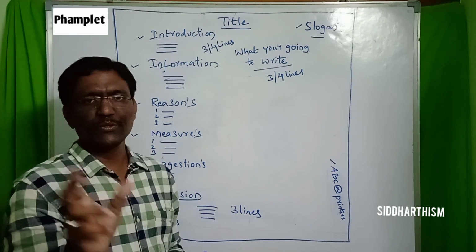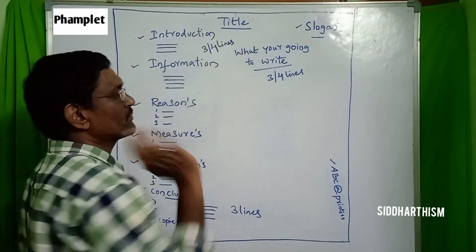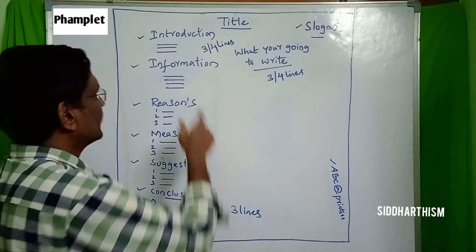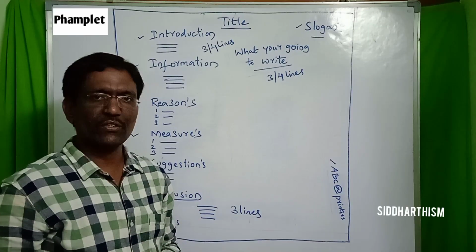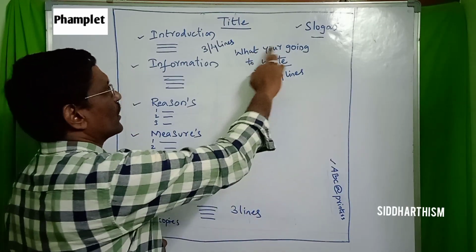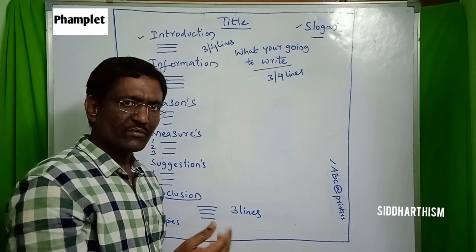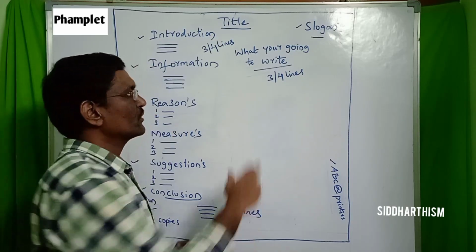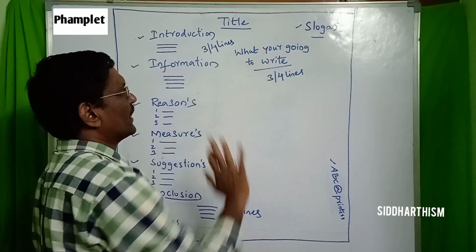Now, what I told you: whatever question they are going to give you will become the title, right? After that, introduction. Introduction means what topic they have given, and regarding that you write a short passage. 3 to 4 lines are enough.